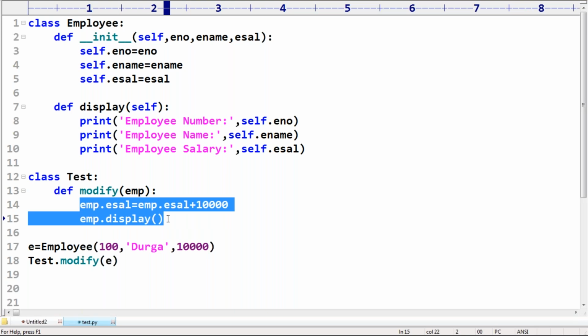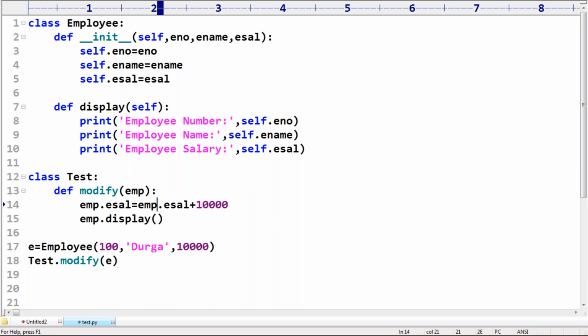Clear, friends? Then immediately you may ask, sir, if you want to access one class's members inside another class, compulsorily those members should be public. Yes, remember that. By default, every variable present inside Python, instance variable, static variable, and every method is always public by default. It's always public. Remember this one. So it is internally an employee object. That's why emp.eSal works. The employee object is already there. If the object is there, happily you can access eSal.